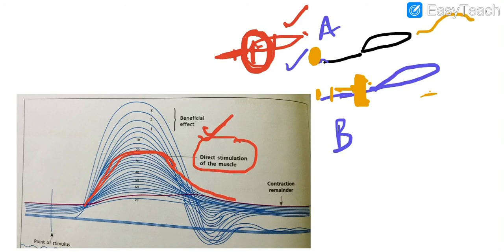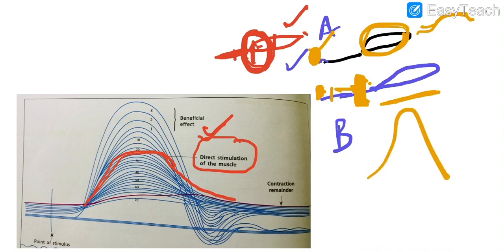Now what will we do? We will remove this ice block, and now we will stimulate both B and A. What will happen in A? This muscle has got fatigued. It won't contract. But in B, where we have removed the ice block and provided the stimulus, we will get a response.